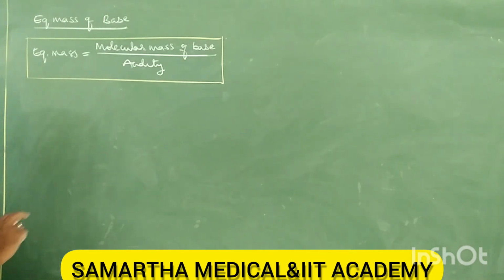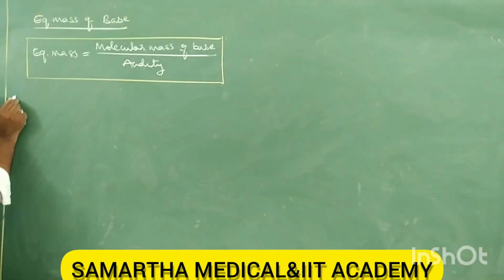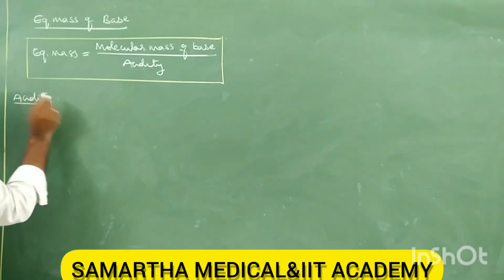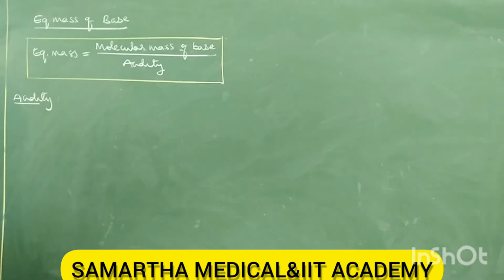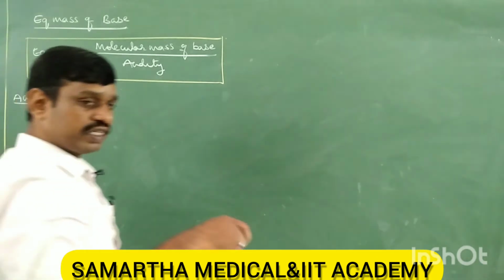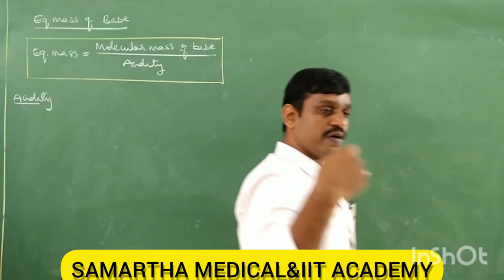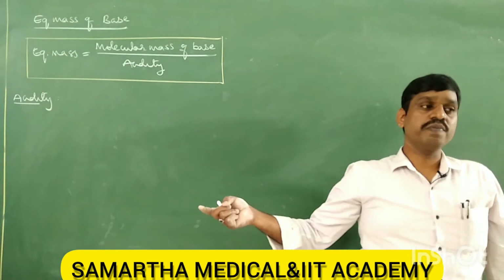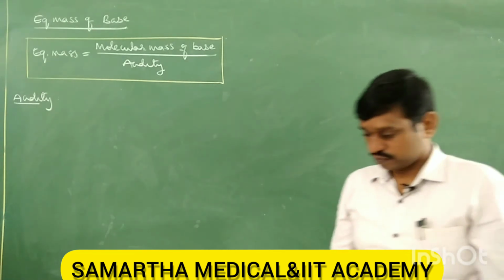Again, what is important here is acidity. You have to remember it. In case of acid, we take the number of replaceable H plus ions. But here, it is the number of replaceable OH minus ions.